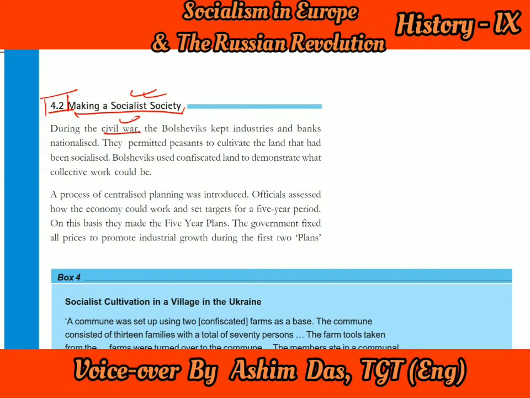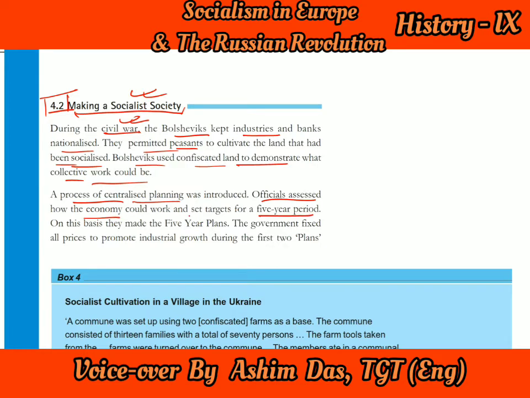During the civil war, the Bolsheviks kept industries and banks nationalized. They kept them nationalized only. Then they permitted the peasants to cultivate the land that had been socialized. So all the land which was under the social custody of the people, they were unitedly owners of that land, and they could easily cultivate it. Bolsheviks used confiscated land, land taken forcefully from others, to demonstrate what collective work could be, and they presented this land to others so that collectively they could do farming and different kinds of farm related work.